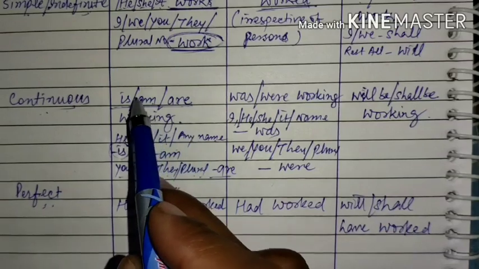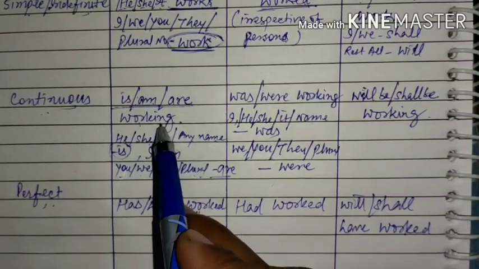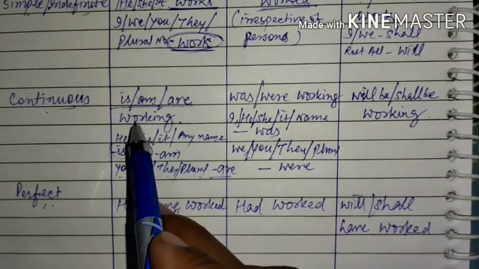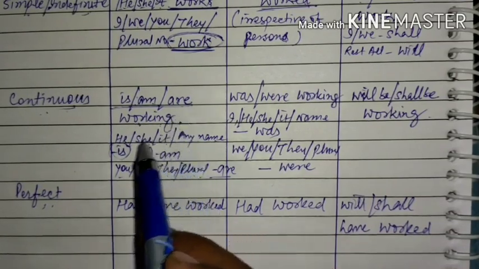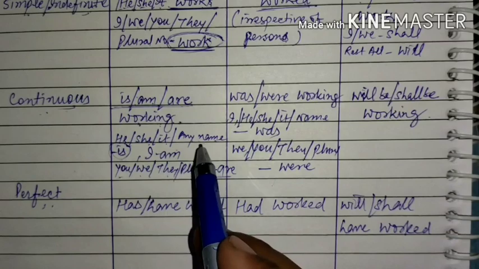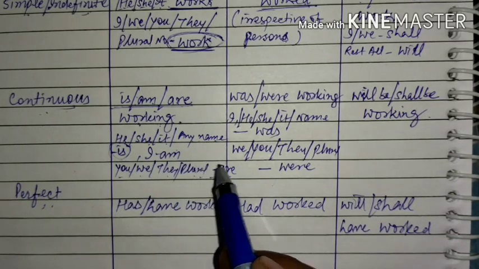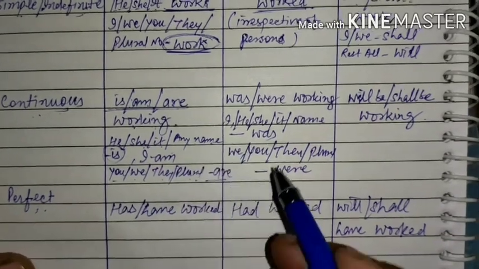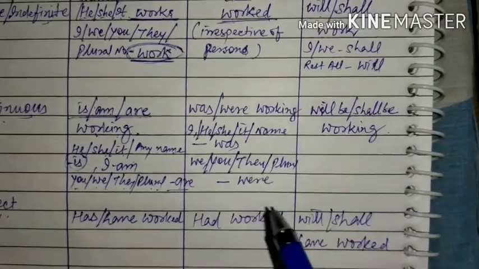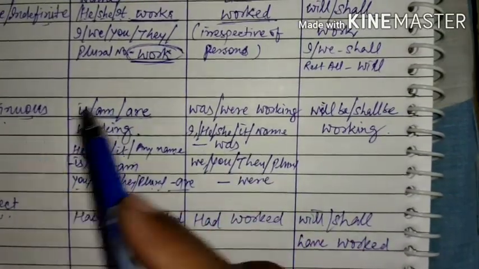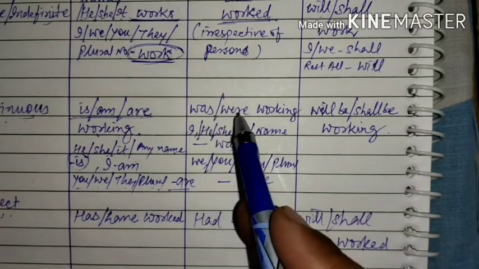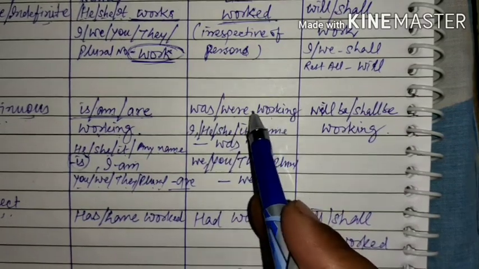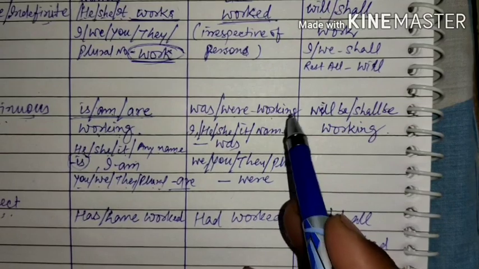Irrespective of these helping verbs, the verb form will be in the first form, that is base form, with ing. He is working, she is working, they are working, I am working, right? So this will be the form of the verb in present continuous tense. If you talk about past continuous, then was, were with verb first form plus ing.